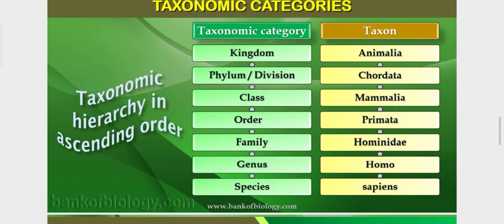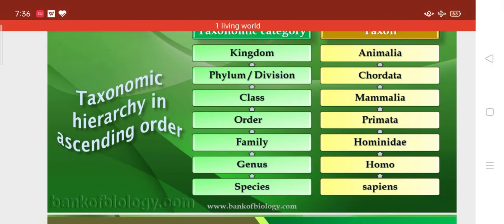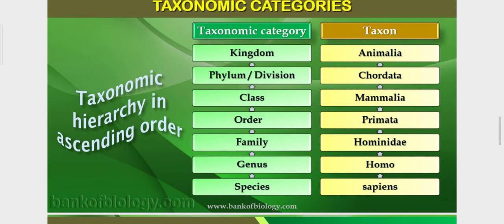Now, the taxonomic categories. Taxa are: kingdom Animalia; phylum or division Chordata; class Mammalia; order Primata; family Hominidae; genus Homo and species sapiens. These are the taxa and these are the taxonomic categories. Species is sapiens, genus is Homo: Homo sapiens.